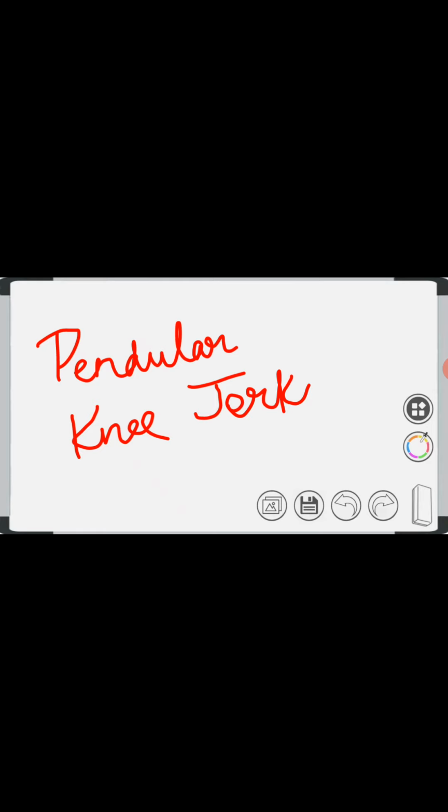So in this test, the tendon of quadriceps femoris, which is just below the kneecap, is hit with a knee hammer, which results in sudden kicking movement of the lower leg in a normal person. But in a person with cerebellar lesion, on being hit with a knee hammer, there is a to and fro movement or pendular movement backwards and forwards several times. So these are the cerebellar function tests. Thank you.